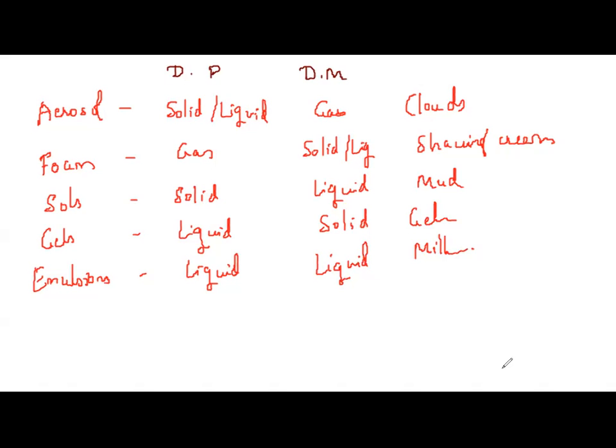And what are the properties? You cannot call colloids homogeneous. Suspensions and colloids are heterogeneous, whereas solutions are homogeneous. Now for the separation of the components: mixtures are separated by physical methods. The physical methods include hand picking, sieving and so on.